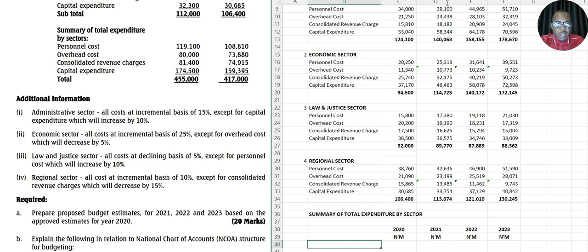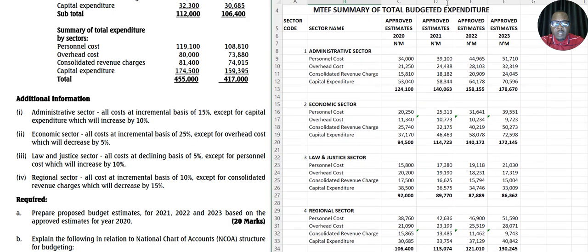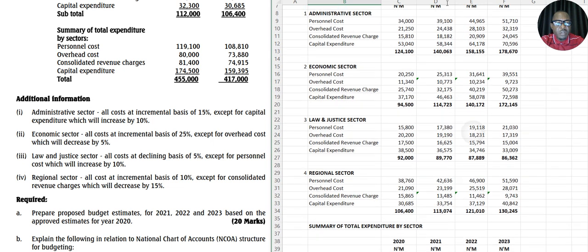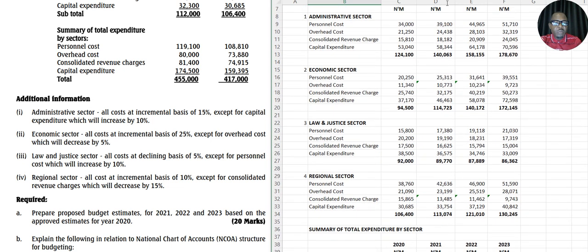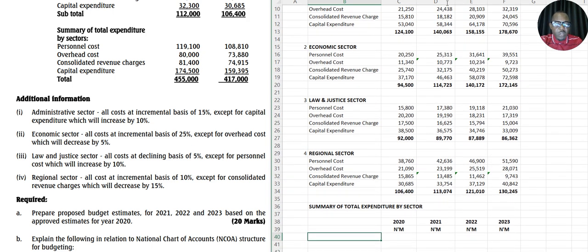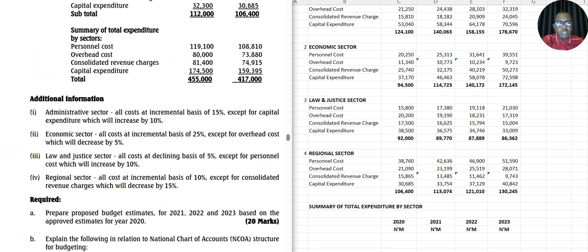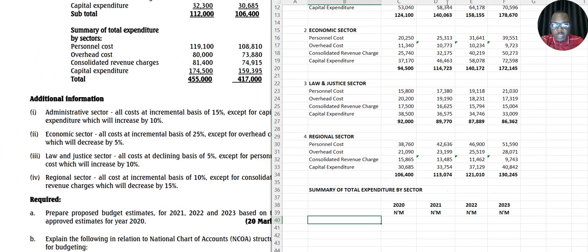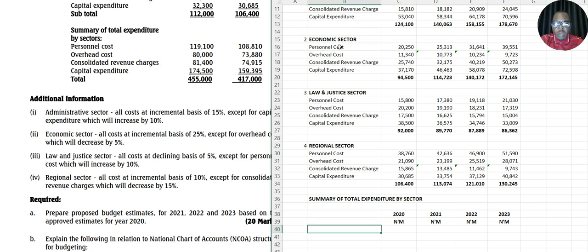The first sector is personnel, is that correct? Or administrative. Let's pull everything together. Personnel cost, overhead cost, because the question says prepare proposed budget estimate for this on the approved day. So we're going to be putting all the sectors now, overall of this. Let's just carry this from here, bring it down here.